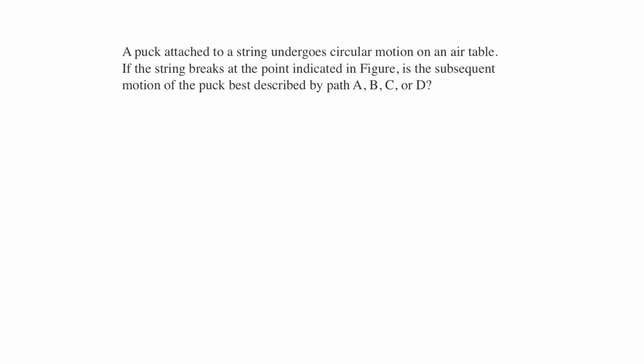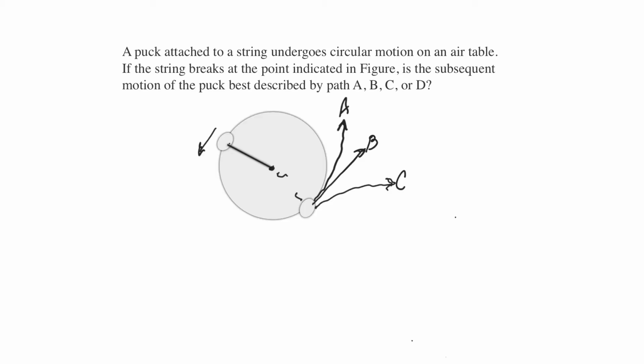This is question number 54. A puck is attached to a string, undergoes circular motion on an air table. If the string breaks at the point indicated in the figure, subsequent motion of the puck is best described by A, B, C, or D. Well, let me draw the picture. So I've got a puck going around in a circle.